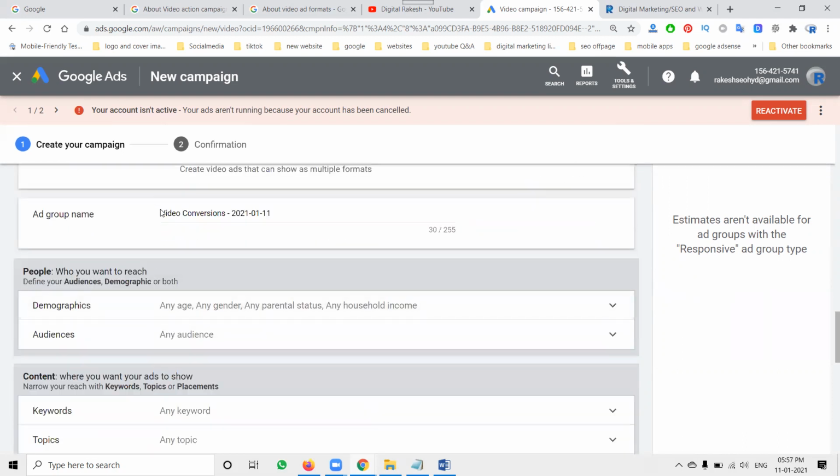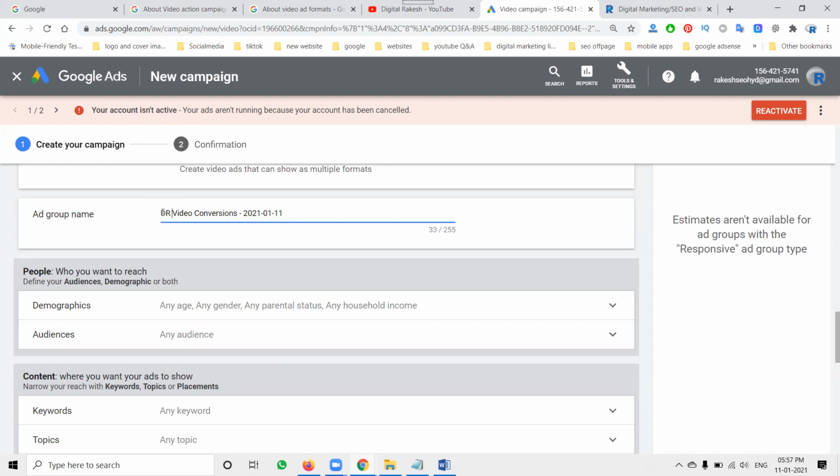After that, select the ad group. People ask one question: sir, when creating a campaign, I always select campaign, ad group and ads, what is that? In any Google AdWords account there are three steps. The first one is campaign structure, where you can add the daily budget, location and languages.